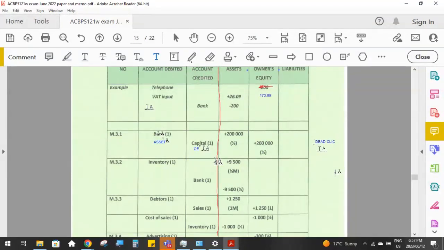So when an asset increases, we debit it. When a capital account increases, we credit it. And both of them are increasing by 200,000. So assets plus 200,000, owner's equity plus 200,000.